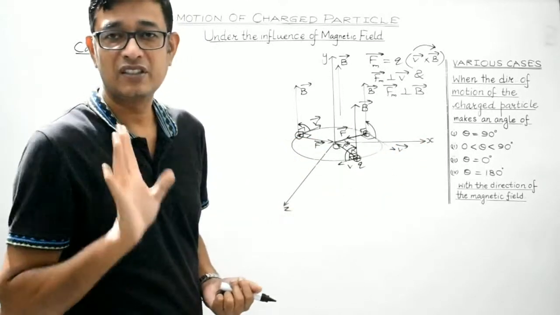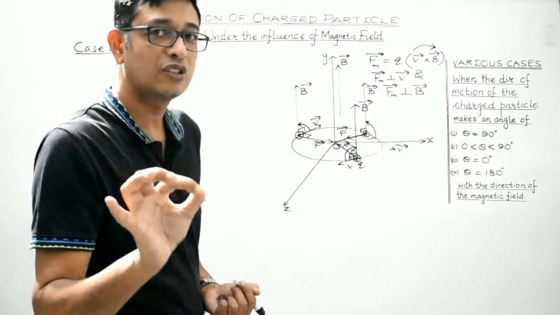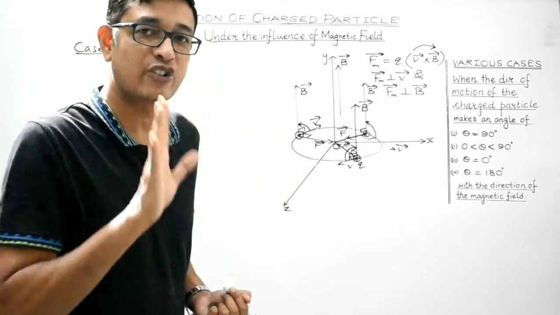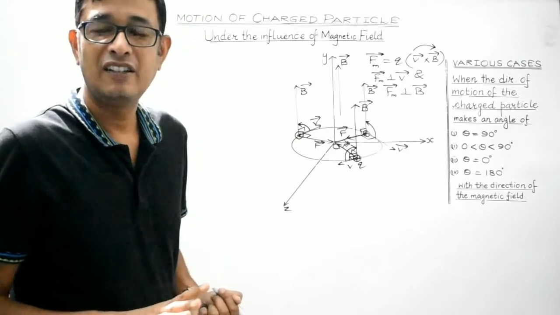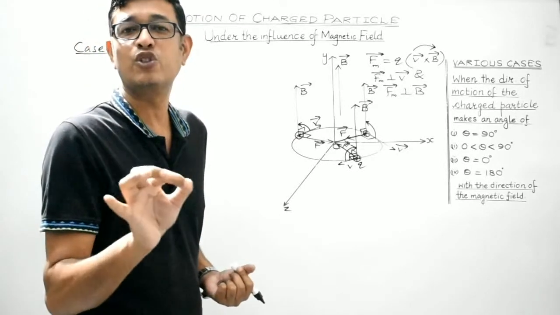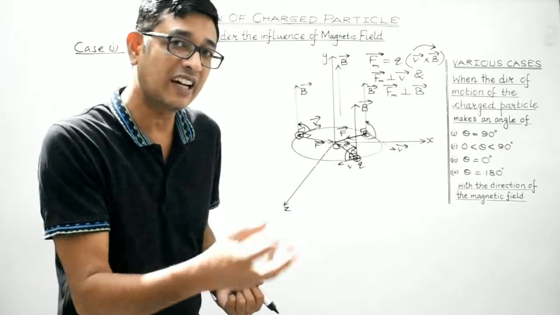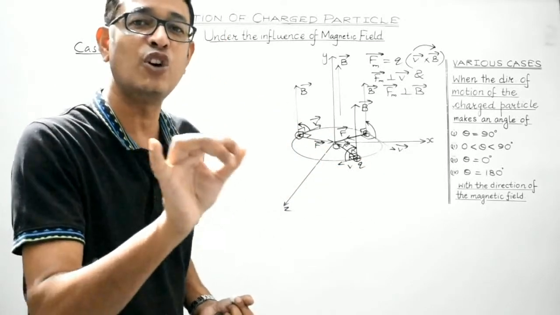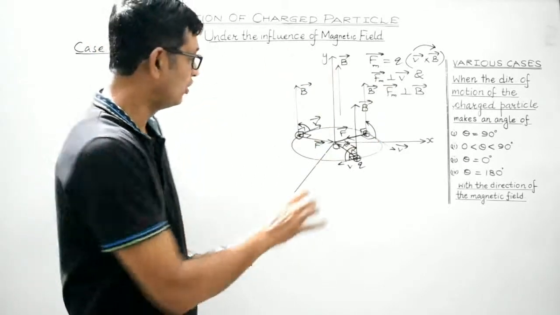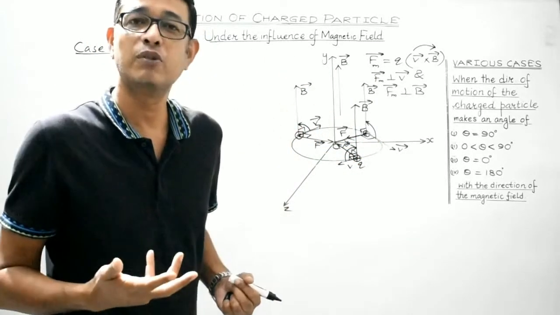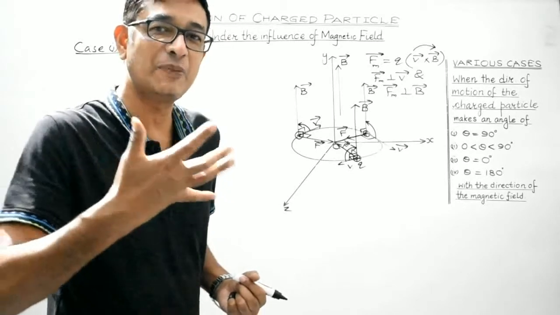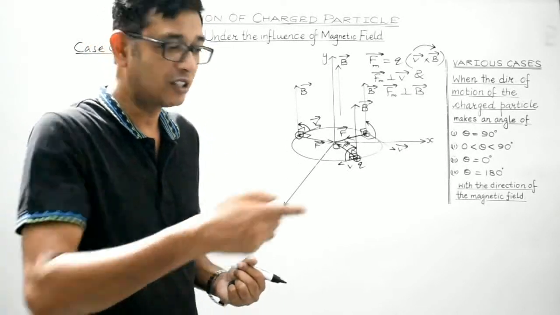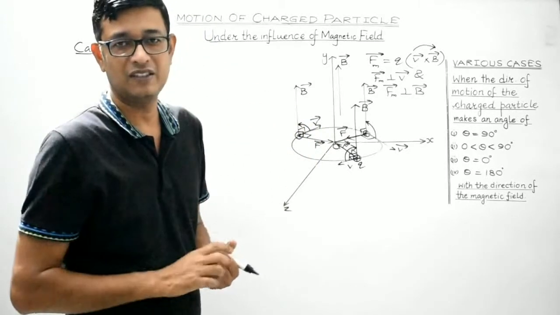And remember, students, whenever a force acts on a body in a direction perpendicular to its direction of motion, the force always tends to bring about a change in its direction of motion continuously without changing the magnitude of its velocity. So this magnetic force actually provides the necessary centripetal force to allow the charged particle to move along a circular path, right?